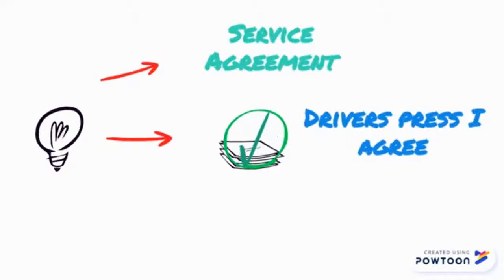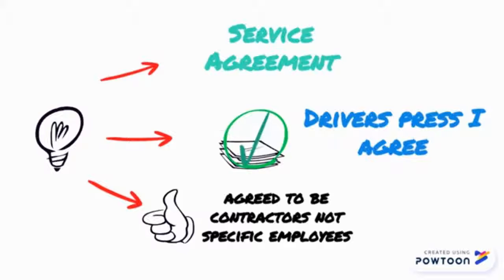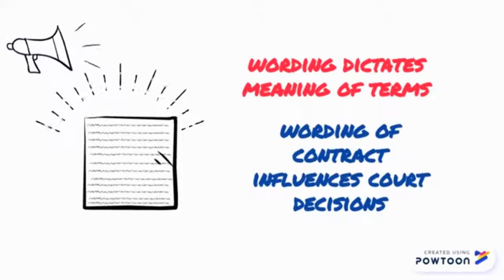In this agreement, it clearly outlines Uber drivers as contractors and not employees. Therefore, these Uber drivers agree to be contractors instead of employees. Wording of a contract is very important as it dictates the actual meaning of the contract.